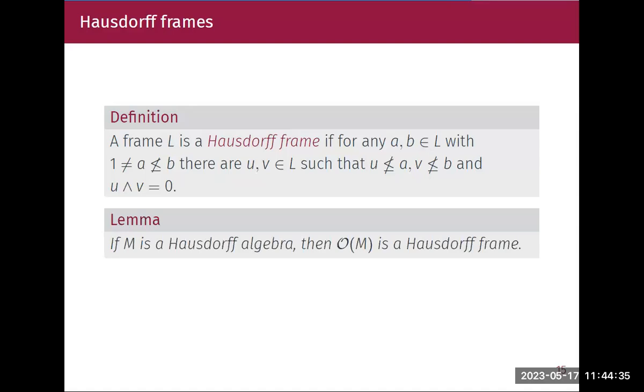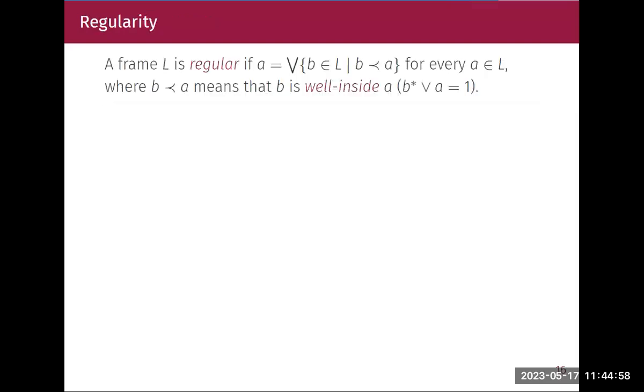So if I take a Hausdorff algebra, the opens of that Hausdorff algebra will give me a Hausdorff frame. But here again, the converse is not true. I'm trying to add the condition T1 on M and see if I may get the converse. I've still not proved it, but I'm still trying to prove it. This is about Hausdorff, and next we move to regularity.